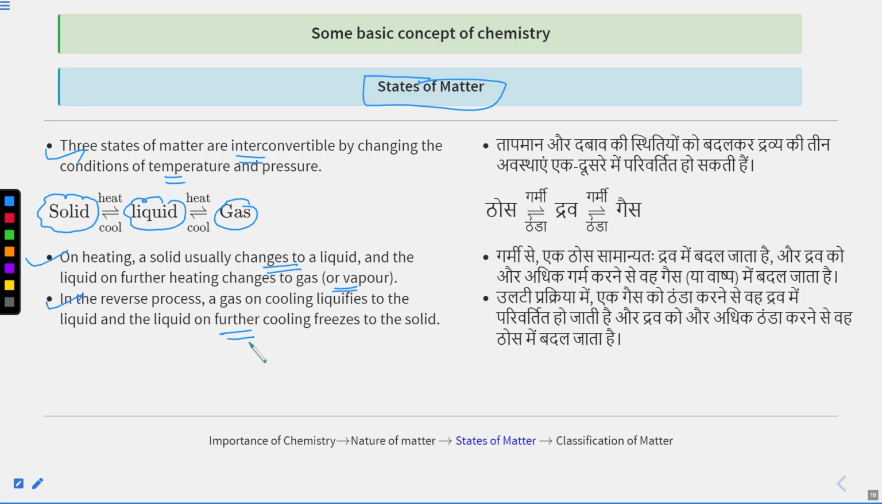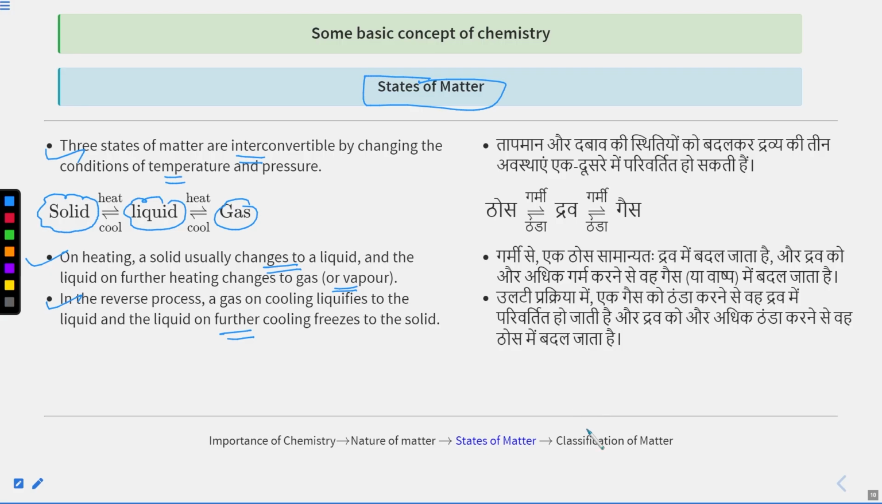I hope you are getting a clear idea of how you can convert solid to liquid, liquid to gas by changing the temperature, and gas to liquid, liquid to solid by changing the temperature. By increasing temperature, you can go from solid to liquid and liquid to gas. Why is this process happening? Because if you are increasing the temperature, particles' kinetic energy will increase and they will overcome the interparticle forces of attraction present between them. If the particles overcome the interparticle forces of attraction, then definitely they will change their state. Okay, so this is about the states of matter.